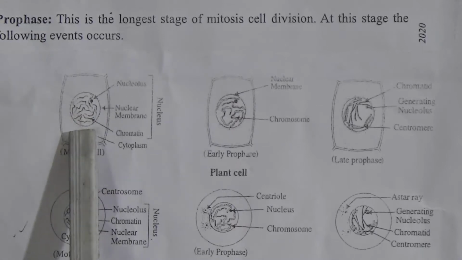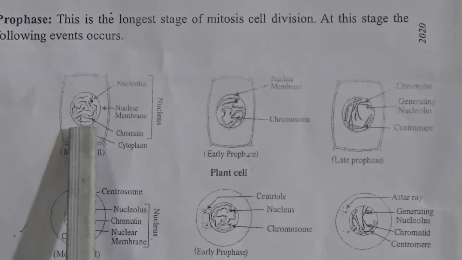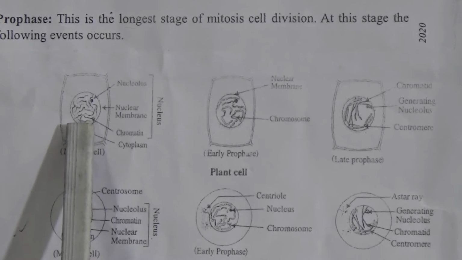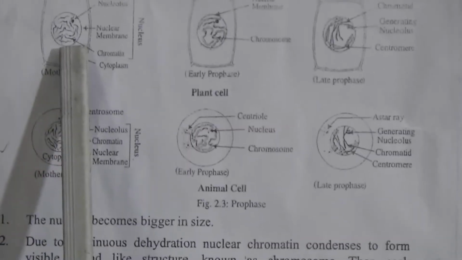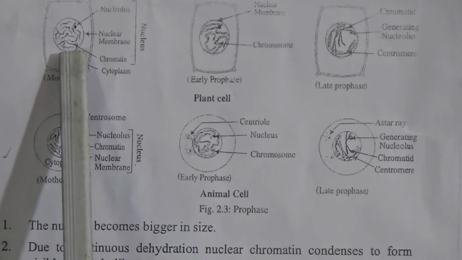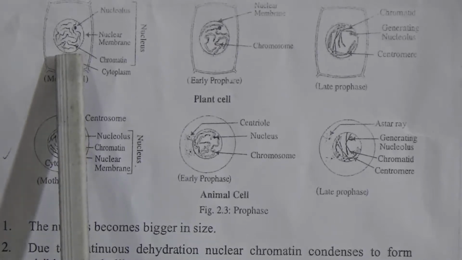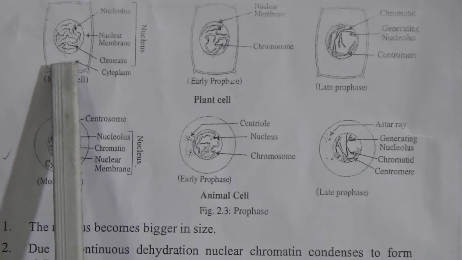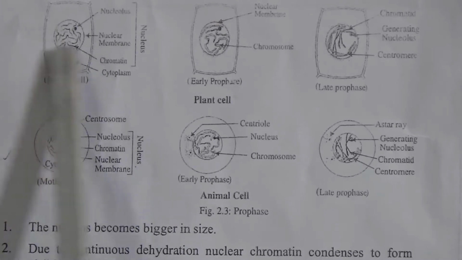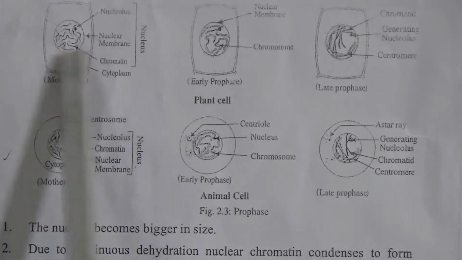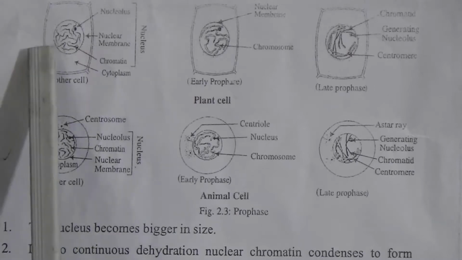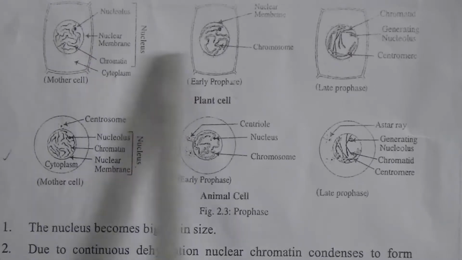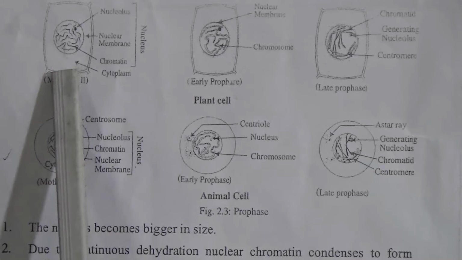Inside the nucleus, you learned the structure of the nucleus in your previous class and also in class 6. The nucleus contains nucleolus, nuclear membrane, nucleoplasm and chromatin. Here we will mainly discuss chromatin division.